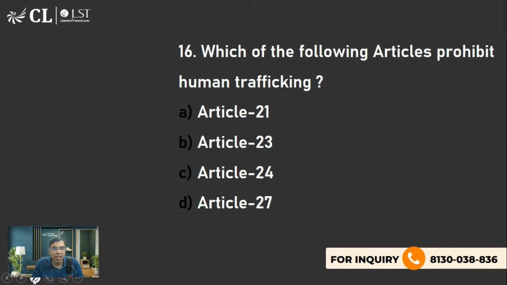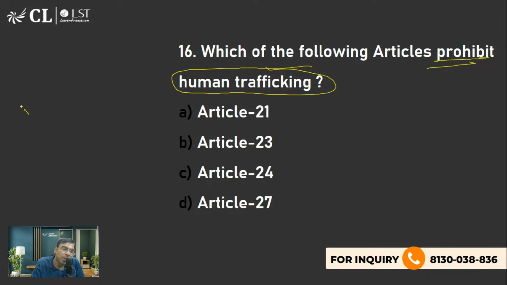Which of the following articles prohibit human trafficking? That is also a part of fundamental rights.